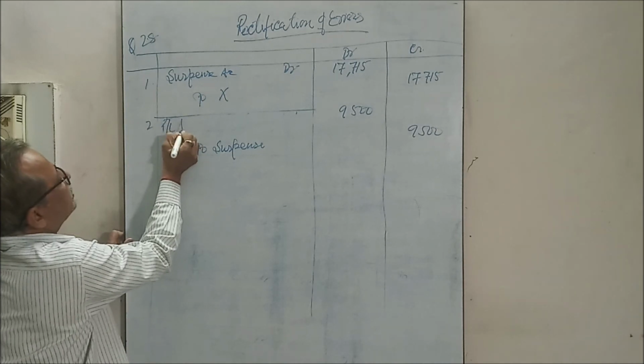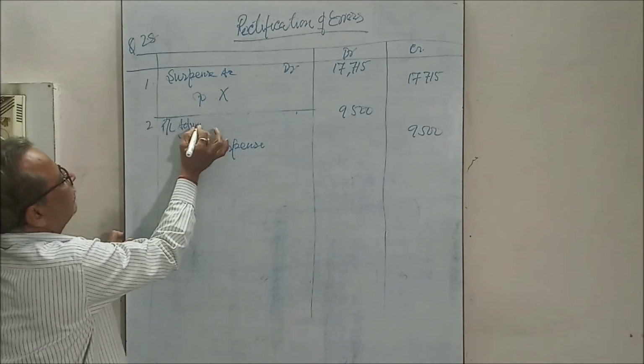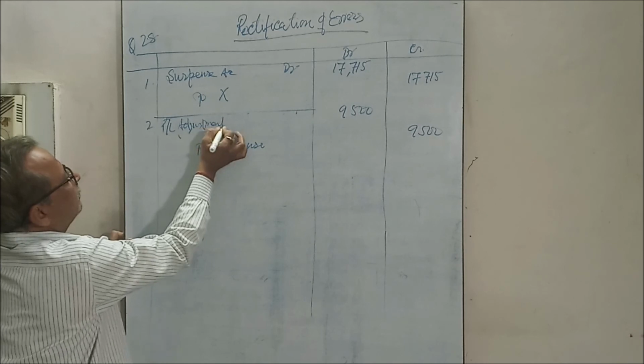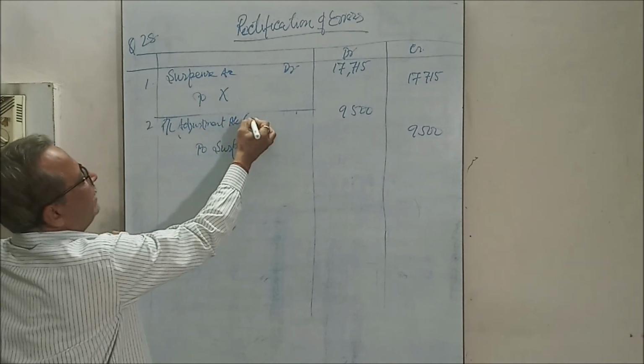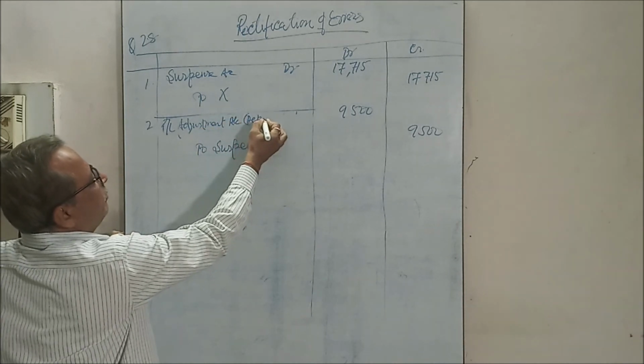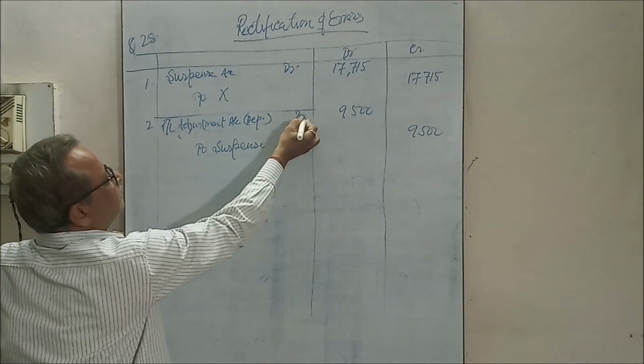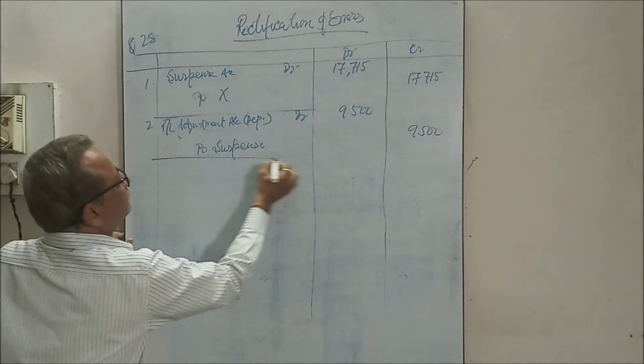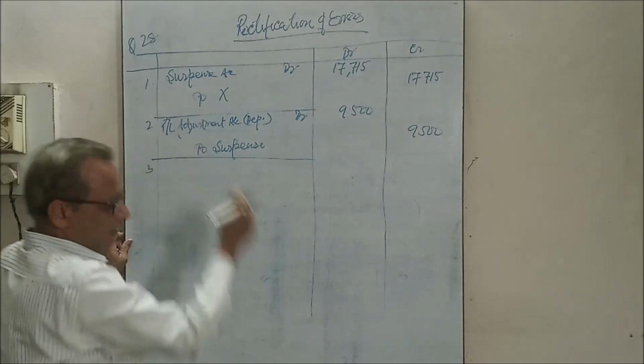Profit loss adjustment account, we will write. Why? Depreciation is a nominal item. Is it clear?